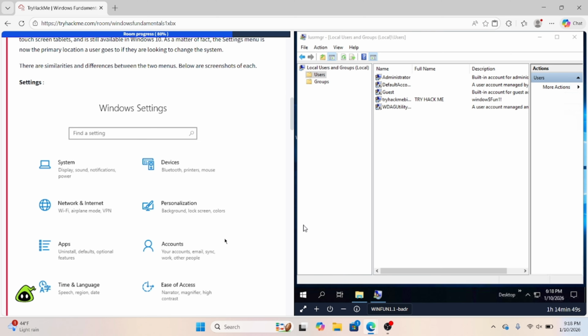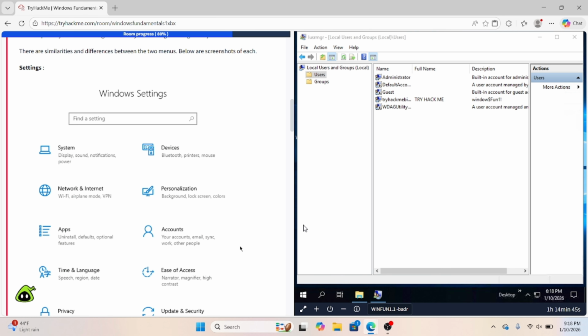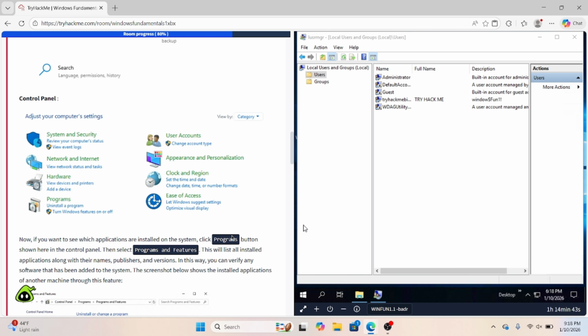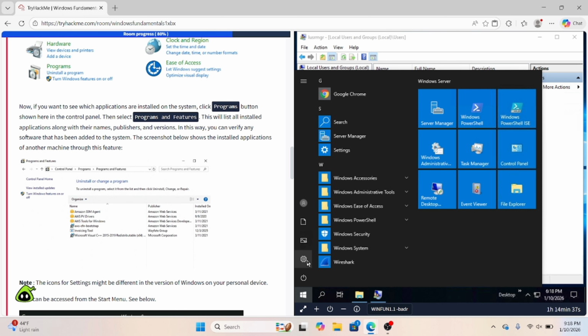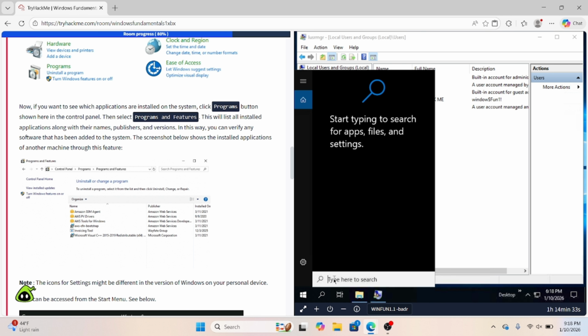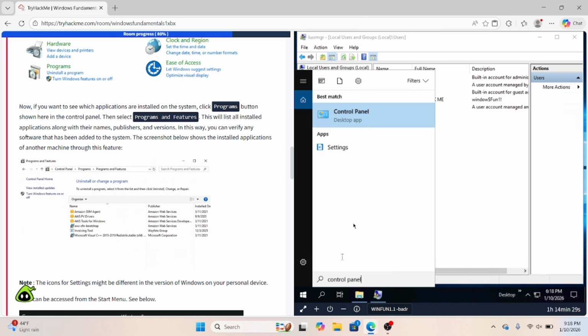There are going to be similarities between the two menus. As you can see in the screenshot right here, there's going to be your settings menu. There's going to be your control panel. And for the settings, you can just go in here. This is your settings menu here. And for the control panel, just type in control panel right here. And it'll pop up the control panel app right there for you.